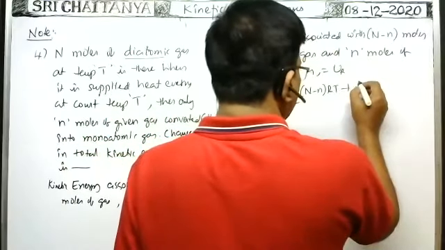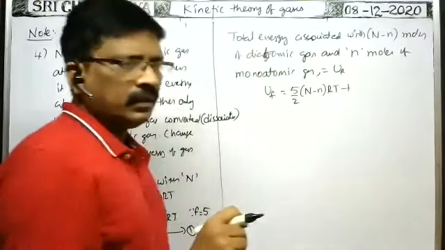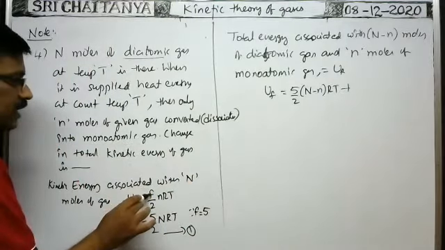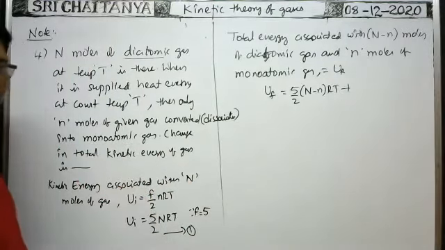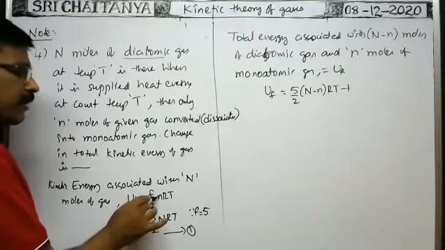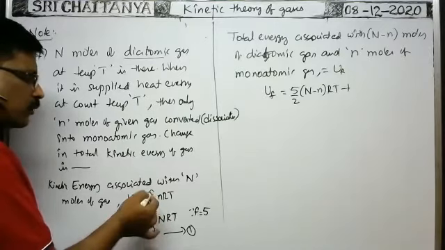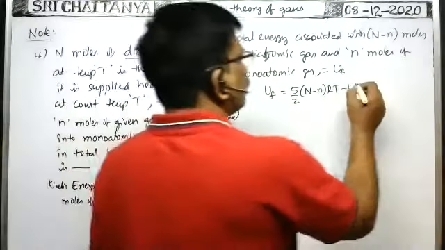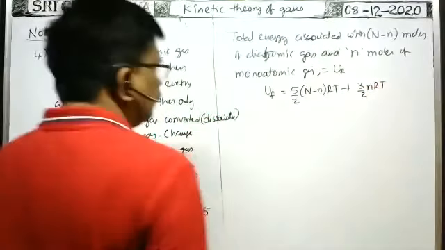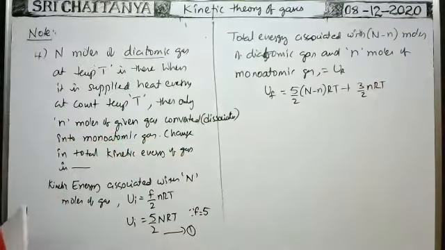For monatomic gas, what is the formula for energy? It is F by 2 nRT, and for monatomic gas the degrees of freedom is 3. So it is 3 by 2 into the number of moles of monatomic gas, nRT. So this is the final energy associated with the gas.